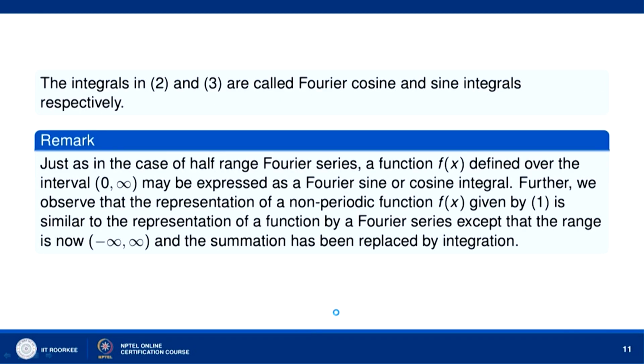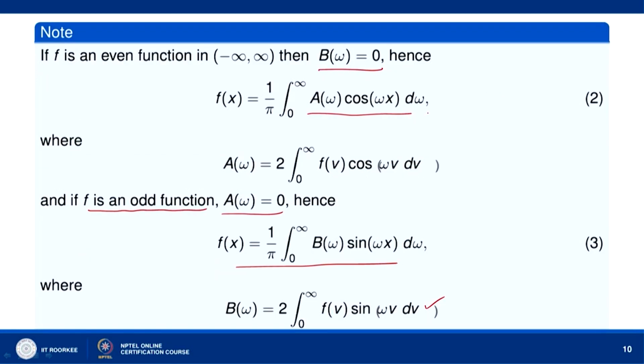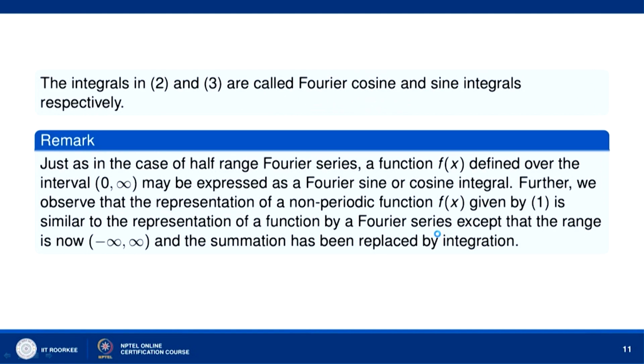Now, the integrals 2 and 3 are called Fourier cosine and sine integrals. This one is called the Fourier cosine integral, and this one is called the Fourier sine integral. Now, just as in the case of half range Fourier series, where we had a function defined over the interval 0 to L.